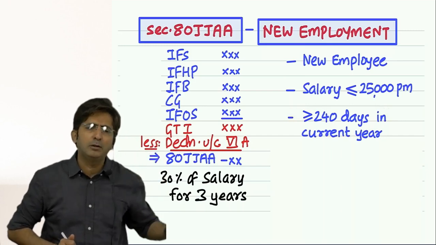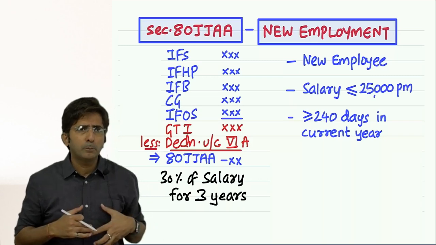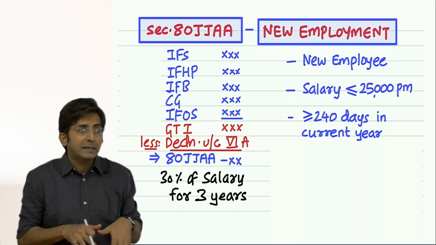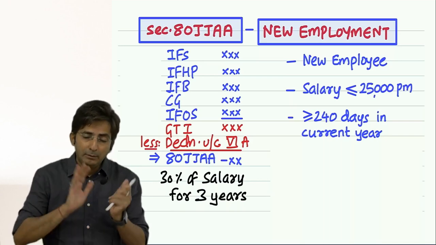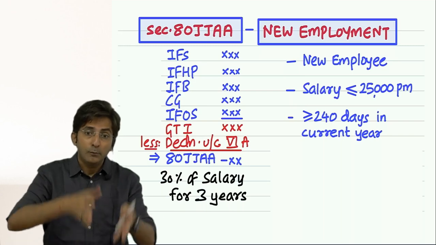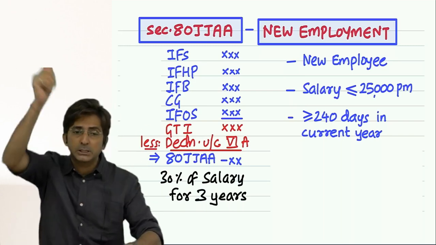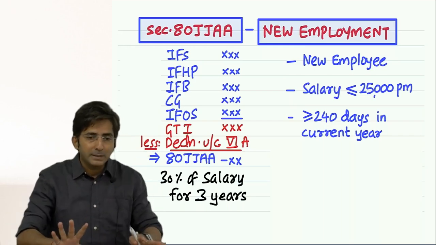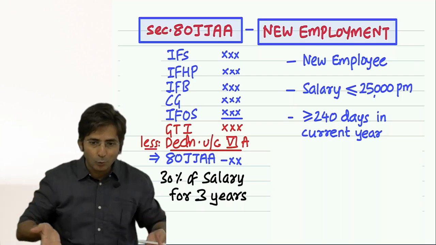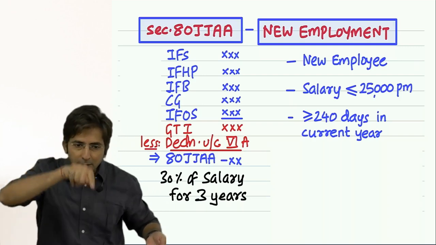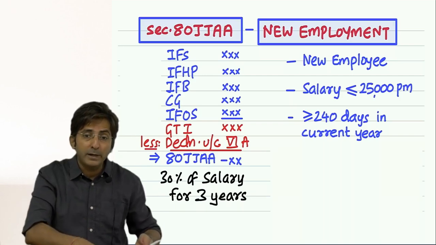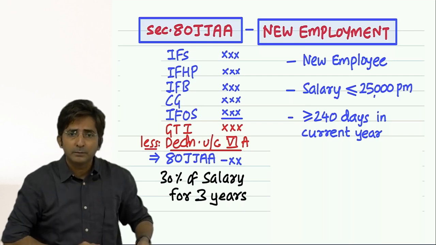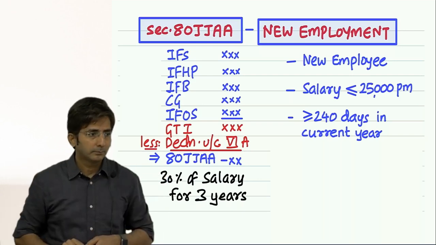Big companies, what will they do? Once they come to know their profit is going to be too big, the tax will be too high. To reduce the tax, they will do the cheating. They will keep the employee at the end of the year, whereas they were planning to keep them in the next year. But purposely they will appoint in the current year. But government says we are not a fool. Listen to a rule that if you want the deduction in the current year, you cannot get it by appointing them in the end of the year. You have to appoint them well in advance so that they work for 240 days or more.